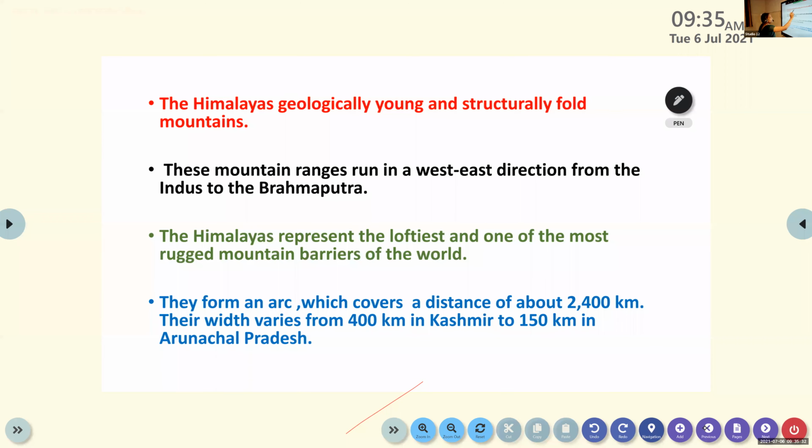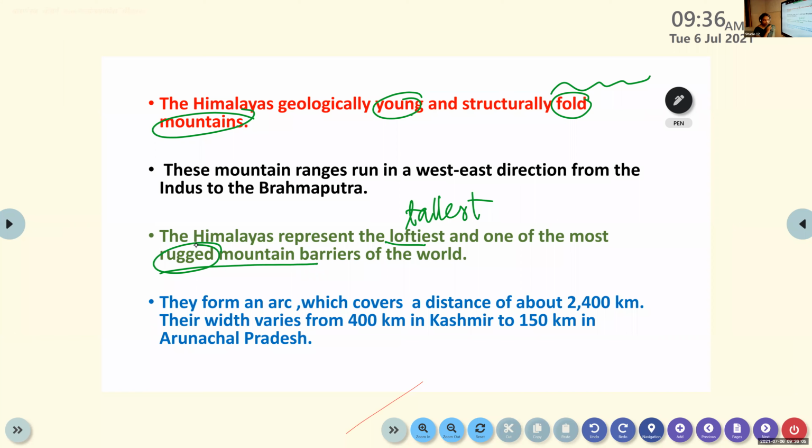The Himalayas are geologically young and structurally fold mountains. Already we discussed these two words. It is fold mountain and it is the youngest mountain in the world. These mountain ranges run in the east-west direction from the Indus to the Brahmaputra. Then next point, the Himalayas represent the loftiest, means tallest, and one of the most rugged mountain barriers of the world. What's the meaning of rugged? Rough. Okay, rough.